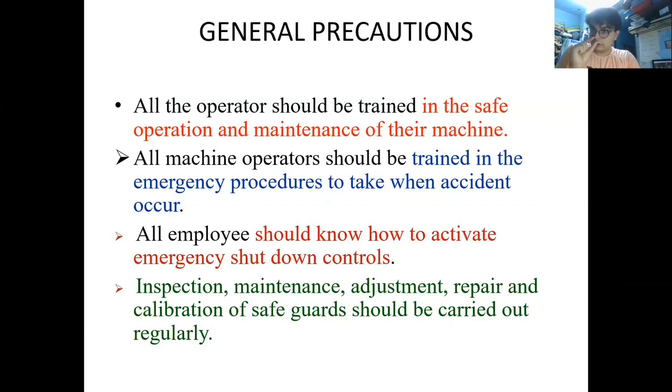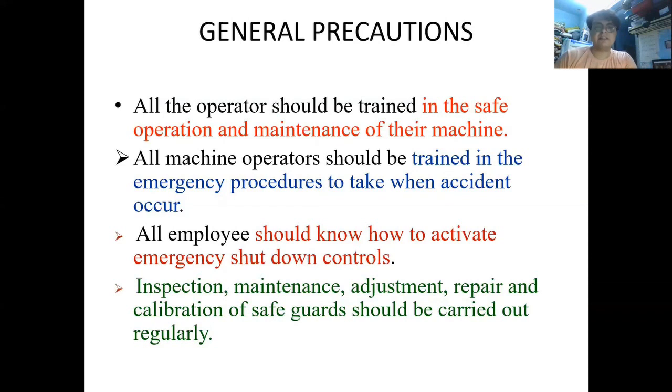That particular key should be known to the working personnel, so that when there is a chance of an accident occurring, they should activate the shutdown. Even our PC has an emergency shutdown.